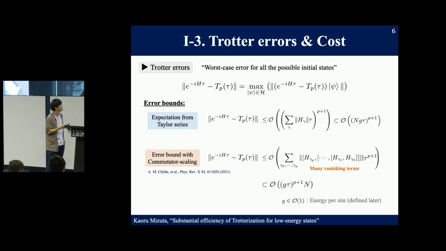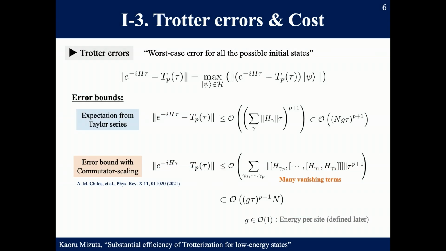Actually, recently, an error bound with commutator scaling has been revealed for general product formulas. This error bound states that the Trotter error is bounded by the summation of nested commutators. This properly reflects the property of trotterization in that the Trotter error becomes exactly 0 when all the terms commute with one another.